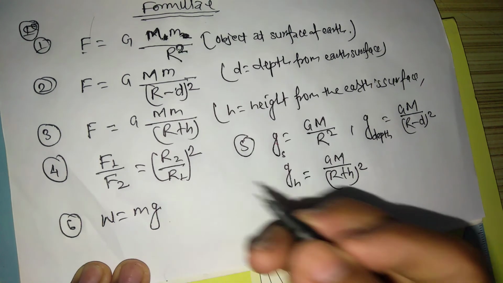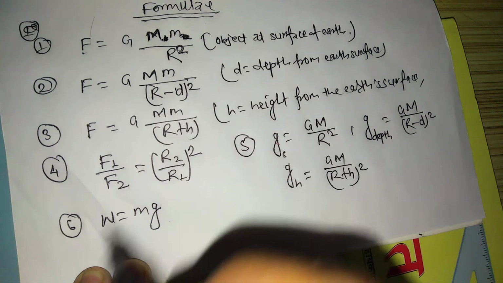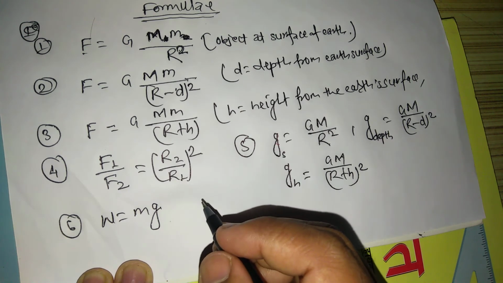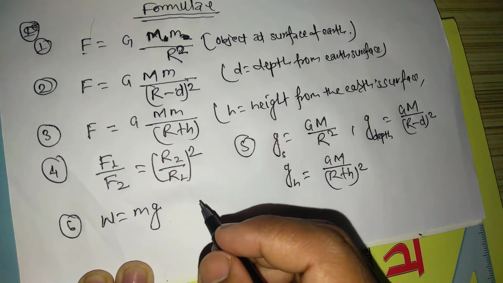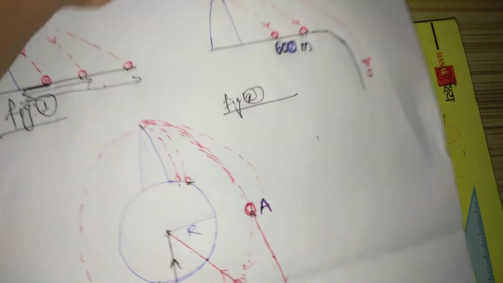So while solving numericals, focus on the units of the given quantities, and if they differ, convert them into the same system of units, mostly MKS. Okay, so this chapter is completed.